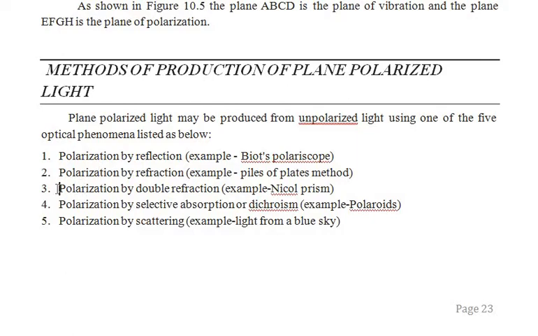For your syllabus, the only method included is known as polarization by double refraction. For example, the Nicol prism. How we can construct the Nicol prism, one can see in the next videos. But one can obtain polarization by double refraction. That means if we make one ray incident on one crystal, then we can obtain two rays, which is known as double refraction.